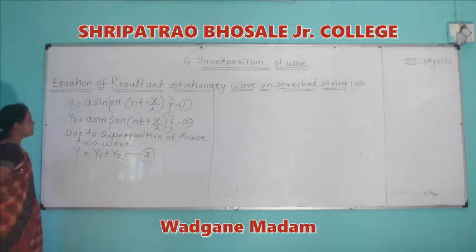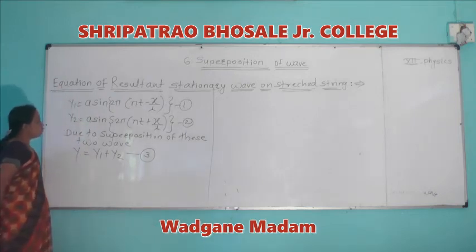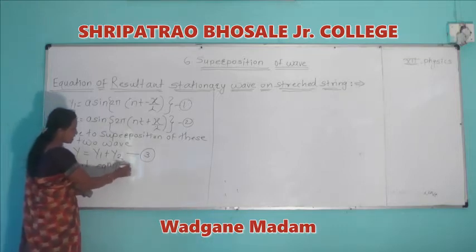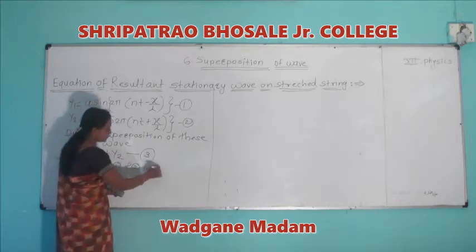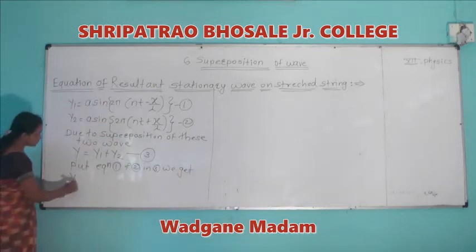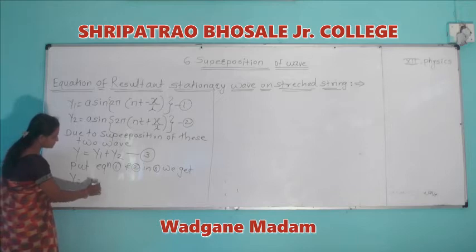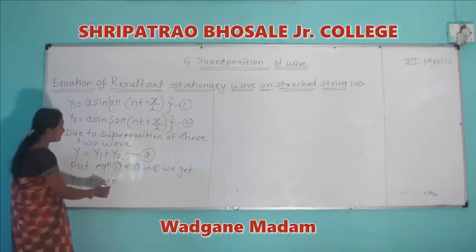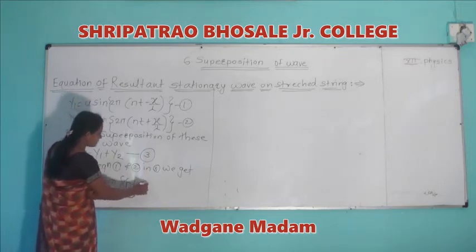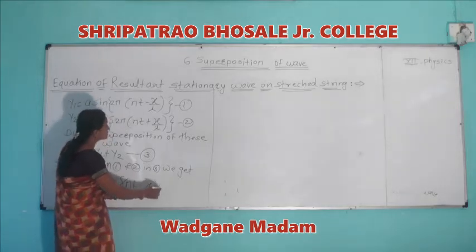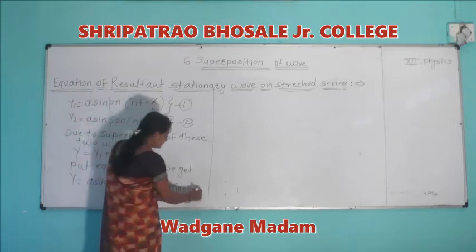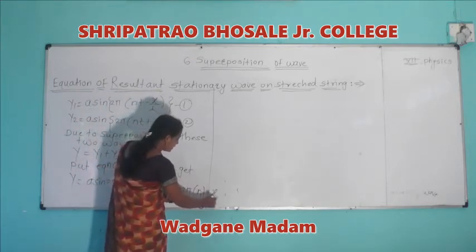By putting equations 1 and 2 in 3, we get y = a sin 2π(nt − x/λ) + a sin 2π(nt + x/λ).